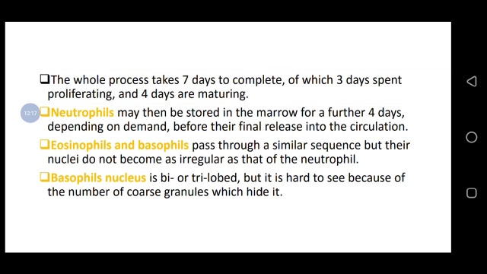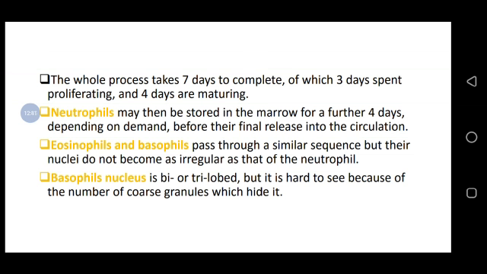So the eosinophil and basophil also pass through a similar sequence, but their nuclei do not become as irregular as that of the neutrophil. So we have the neutrophil, which we have seen is released from the metamyelocyte. We have other cells of the white blood cell granulocytes.